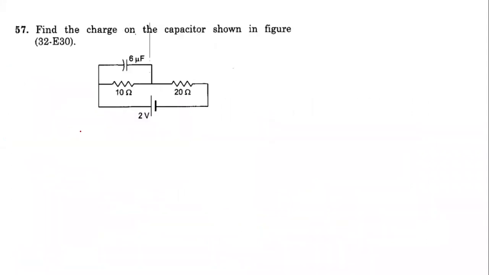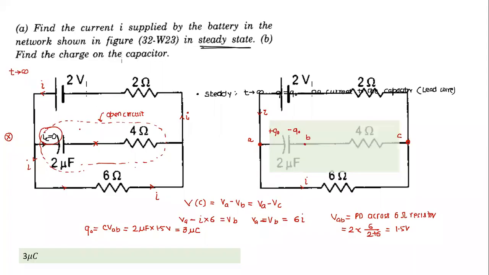Sir, so steady state doesn't necessarily mean the current supplied by the battery should be zero, right? No. Only on the capacitor it should be zero. Current is constant. Nothing in the circuit is changing with time. Basically, if I take a snapshot, and see the circuit again after 5 seconds, I should find all parameters are the same. That's a steady state. Things are not changing with time. That's the standard definition of steady state.